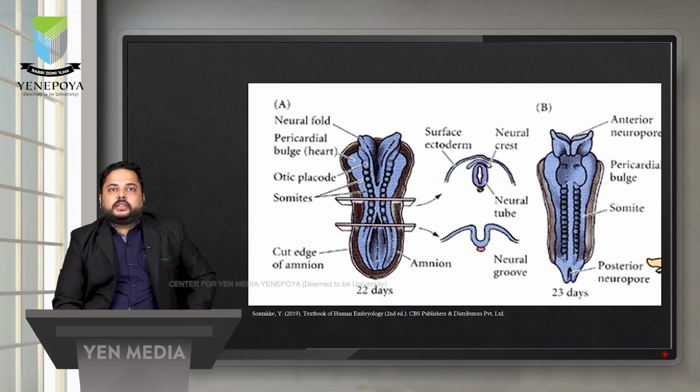So in this fusing stage, as we can see on the 22nd day, the neural fold, the somites, the otic placode, everything is visible. By the 23rd day, the fusion is almost complete. Only two openings are visible, the anterior neuropore at the top and the posterior neuropore at the bottom.